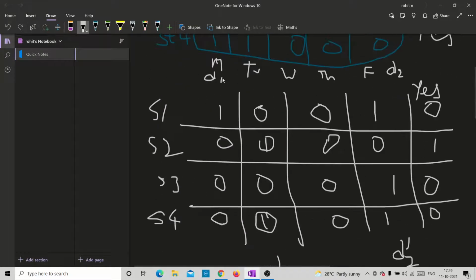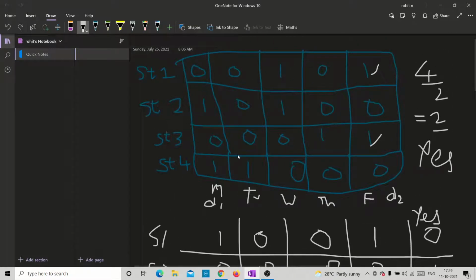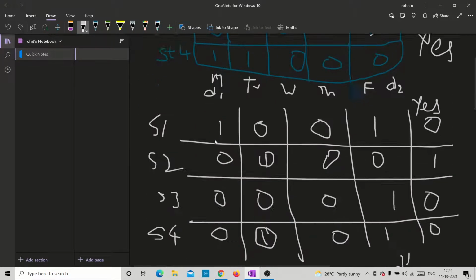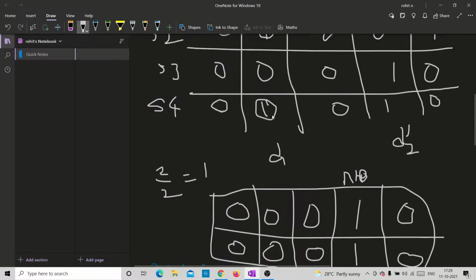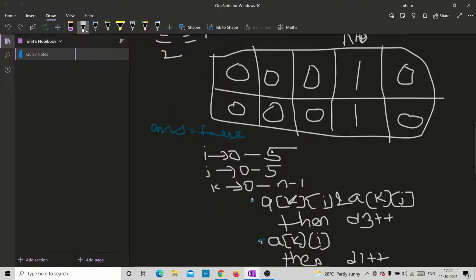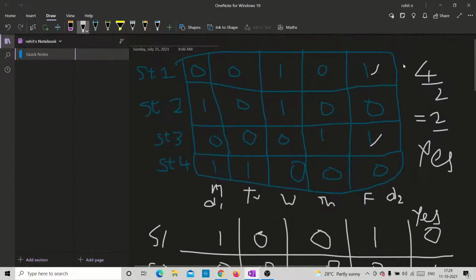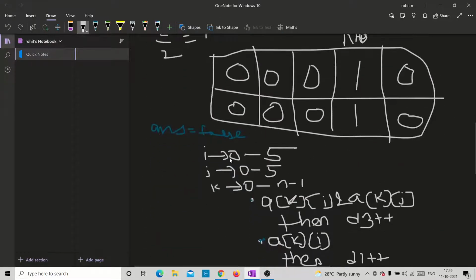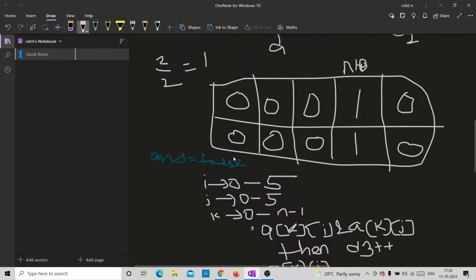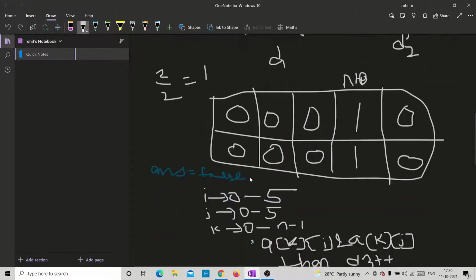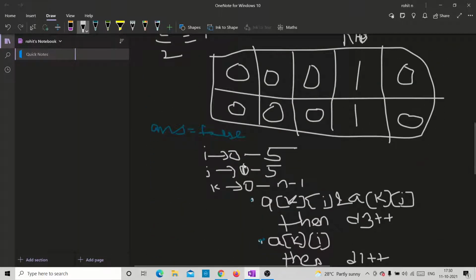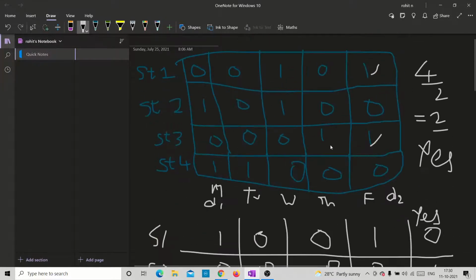First, we are going to take one i that starts from Monday, which is i equal to 0 to 4, like till Friday. Then we are going to make j from 1 to 4, because we don't want to check the same day.